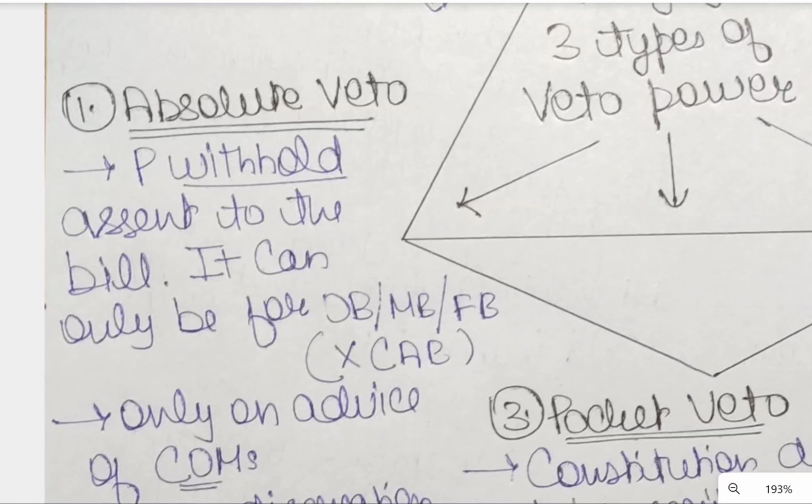Absolute veto. The President withholding assent to the bill is termed as the absolute veto of the President. Suppose a bill is presented to the President and the President withholds giving assent to the bill, and the bill becomes nullified. So it basically prevents the bill from becoming an act. It can only be used in case of an ordinary bill, money bill and finance bill. Remember, it cannot be used in case of a constitutional amendment bill. We will learn that further in this lecture.